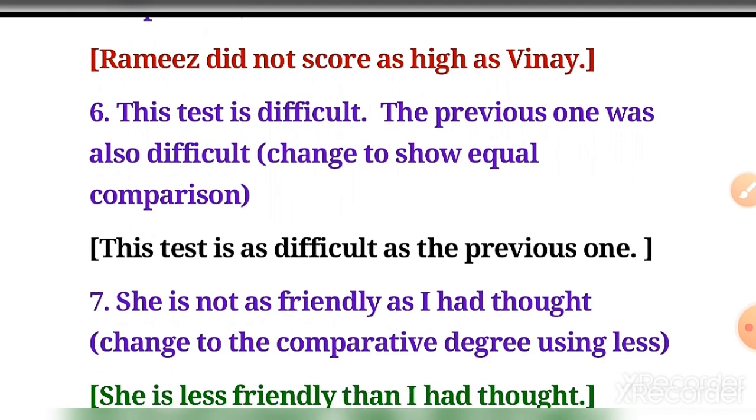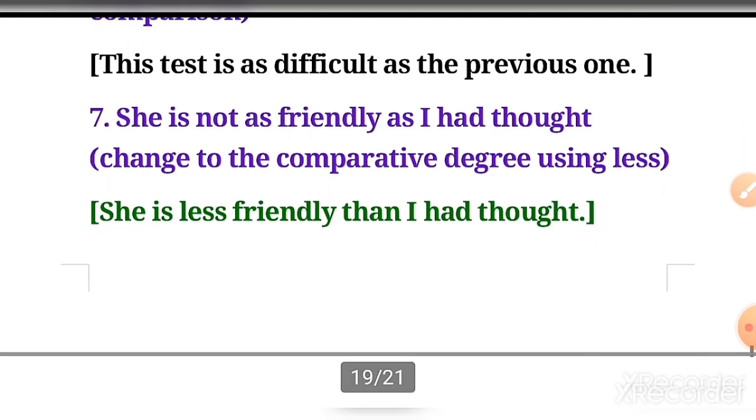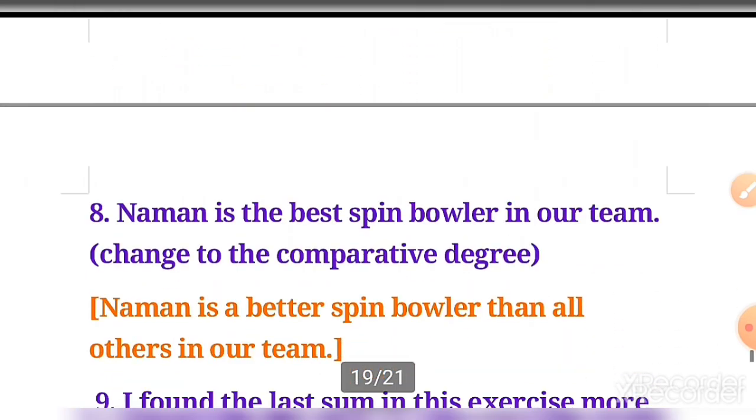The previous one was also difficult. Change to show equal comparison. It means you have to use positive degree. So it becomes this test is as difficult as the previous one. Number 7. She is not as friendly as I had thought. Change into comparative degree using less. So answer will be she is less friendly than I had thought.